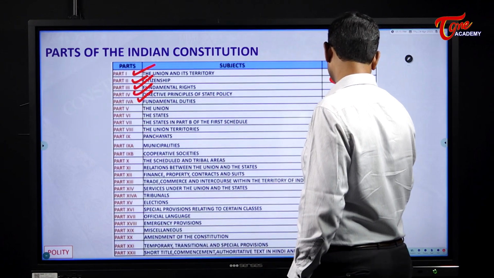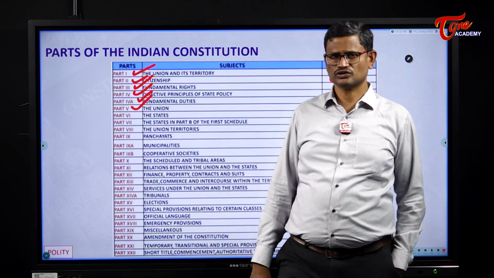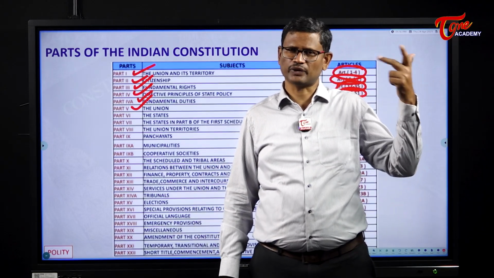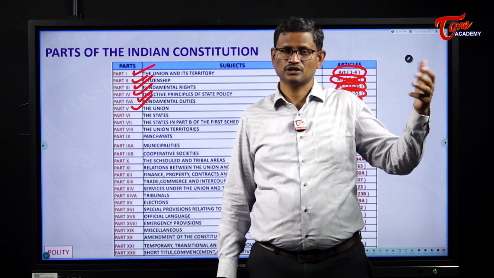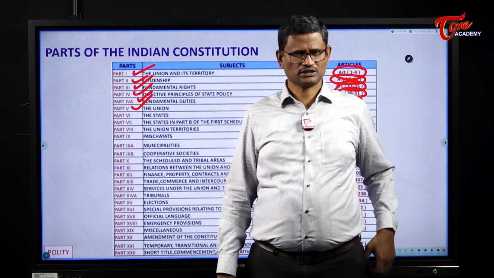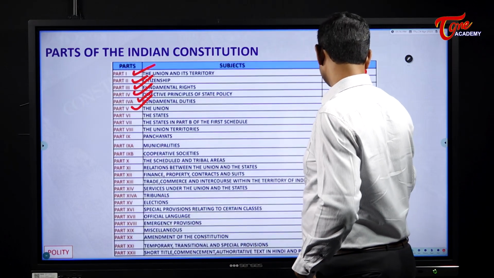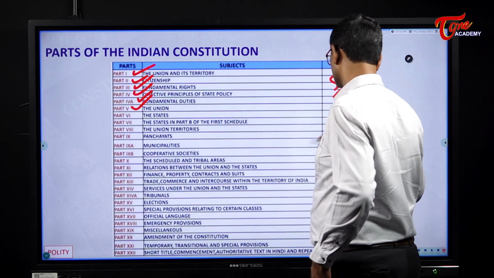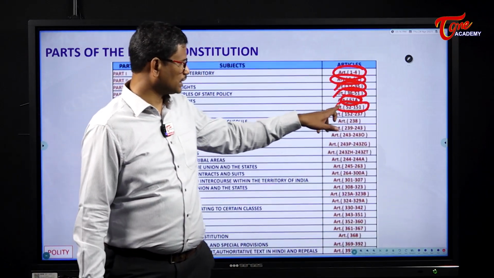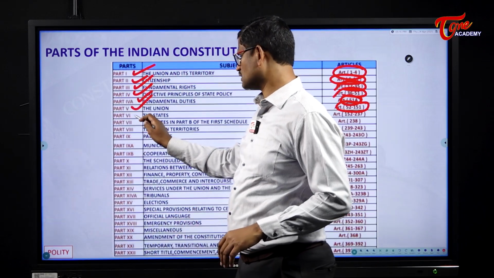In the next part, Part 5, of the Indian Constitution deals with the union government. At the union level, you have the President, Vice President, Prime Minister, Council of Ministers, the Supreme Court, Comptroller and Auditor General. All of these personalities and functionaries are dealt with by Part 5, from Articles 52 to 151. The next one is Part 6.